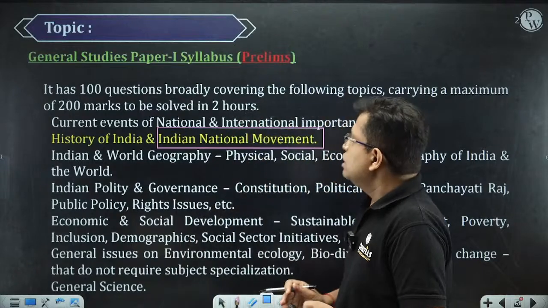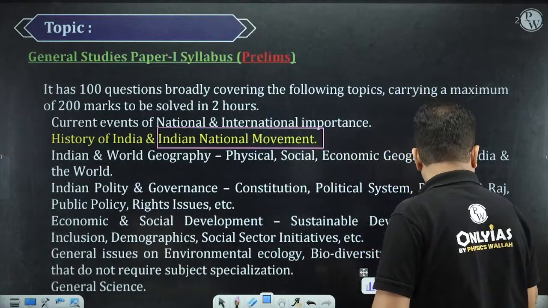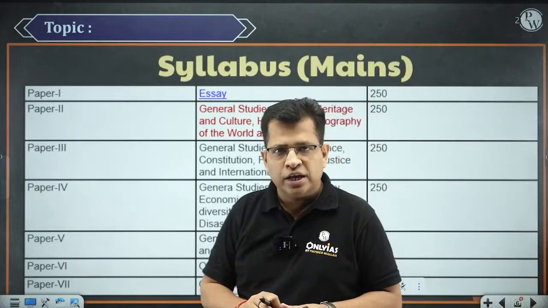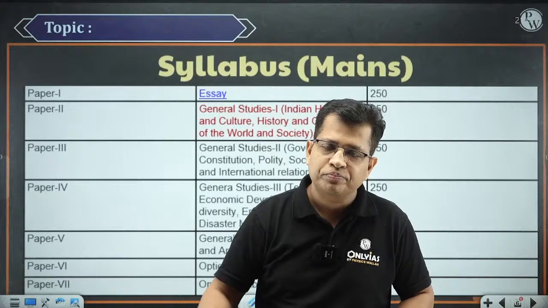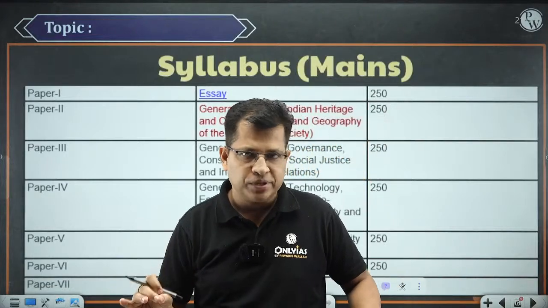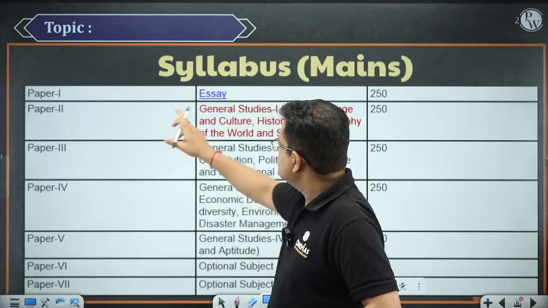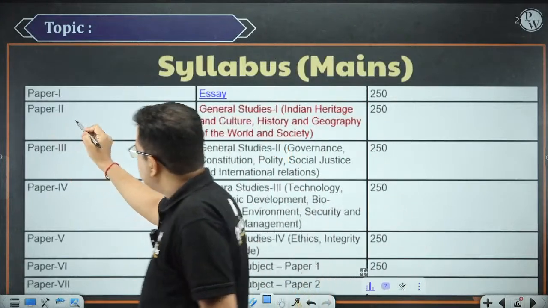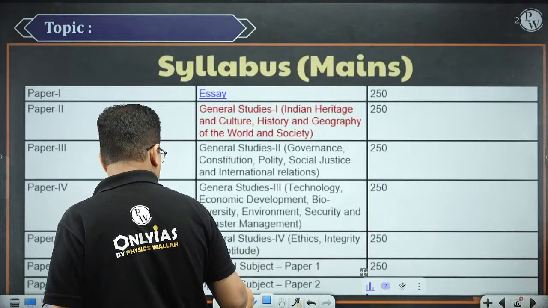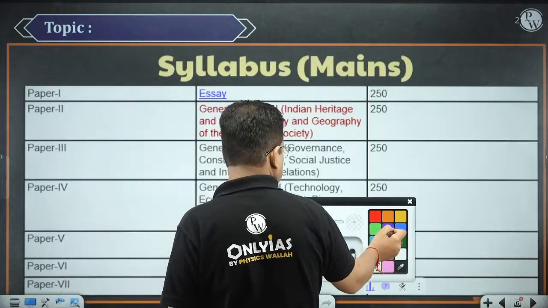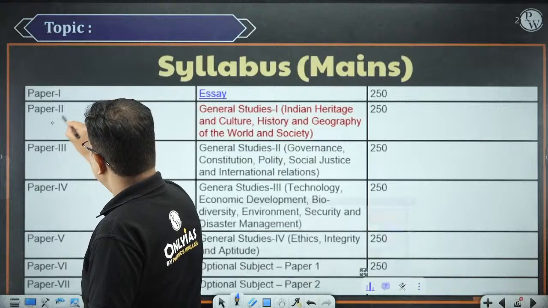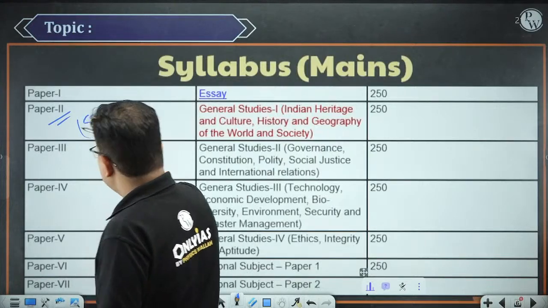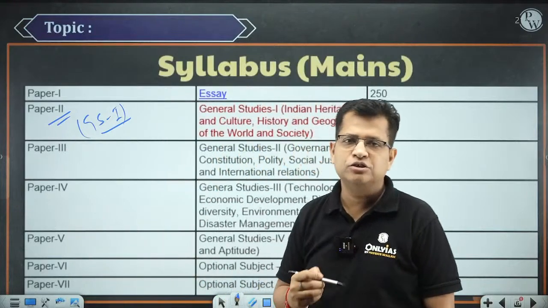Now, coming to the other slide, this is the syllabus of your mains, right? History, as far as history is concerned, is related to GS paper 1. Paper 1 is your essay, paper 2 is GS paper 1, so either you can say paper 2 or you can say GS1.